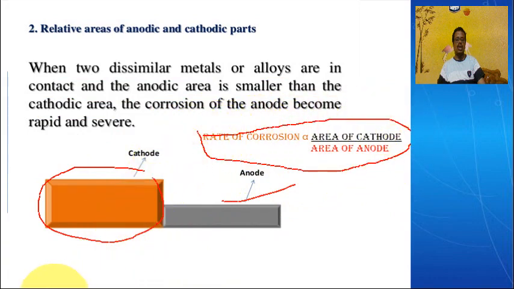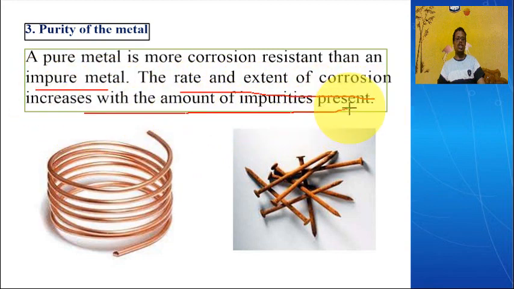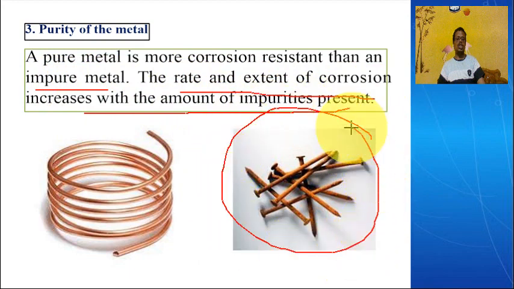Okay, so this is another property of a metal: purity. A pure metal is more corrosion resistant. A very simple example: when a metal is combined with another metal, that is nothing but impurity. That means as the impurity of the metal increases, the rate and extent of corrosion also increases, depending on the amounts present.